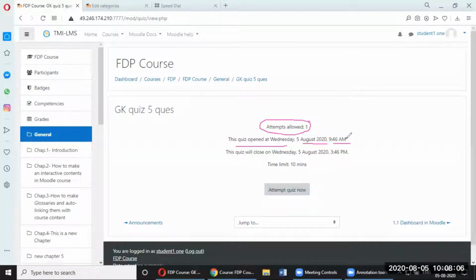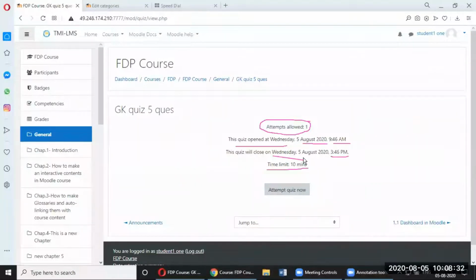So if I change this setting, you won't be able to attempt now. And the quiz will close on Wednesday, that is today itself, at 3:46 p.m. So in the evening the quiz is going to close, and after 3:46 p.m. the quiz cannot be attempted. The time limit for the quiz is 10 minutes. All these settings can be altered. I'll show you how these settings can be altered.